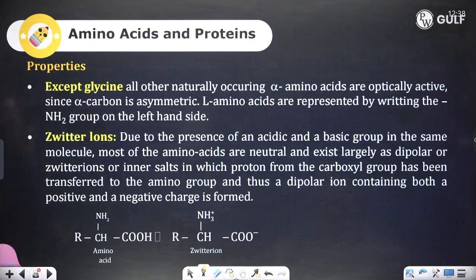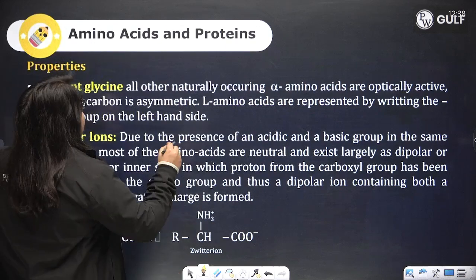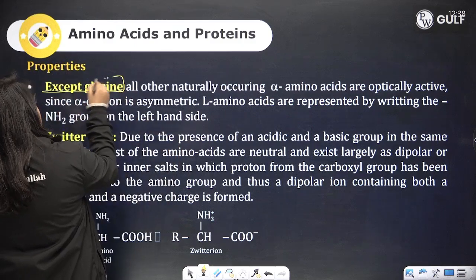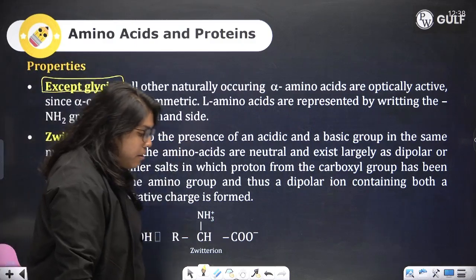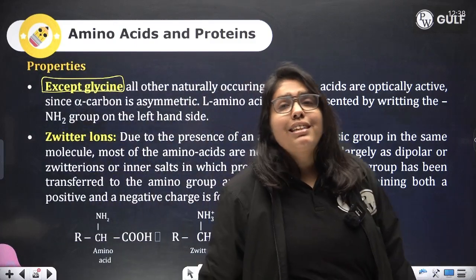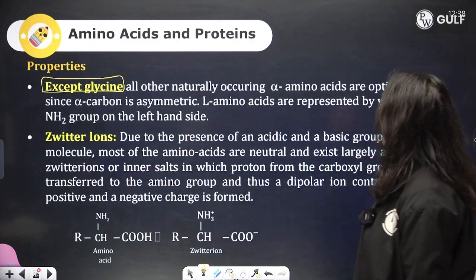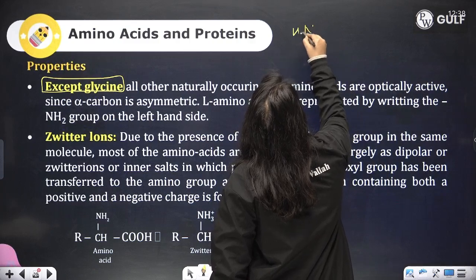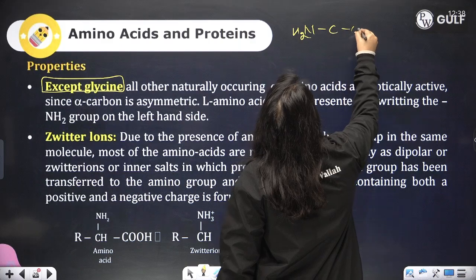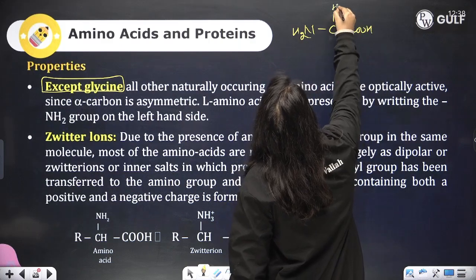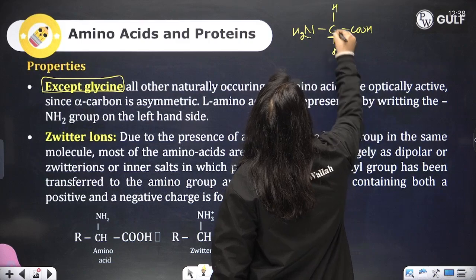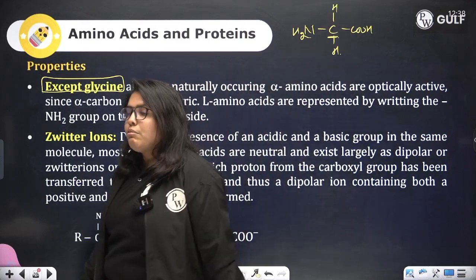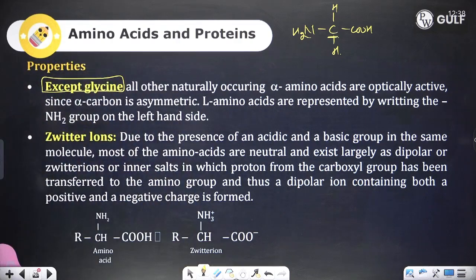Now, when we talk about optical activity, except glycine, all other amino acids are optically active. Glycine lacks chirality, because the structure of glycine is NH2, C, COOH, H. This carbon is not chiral. It has two same groups on it. That is the reason why glycine is the only amino acid which is optically inactive.